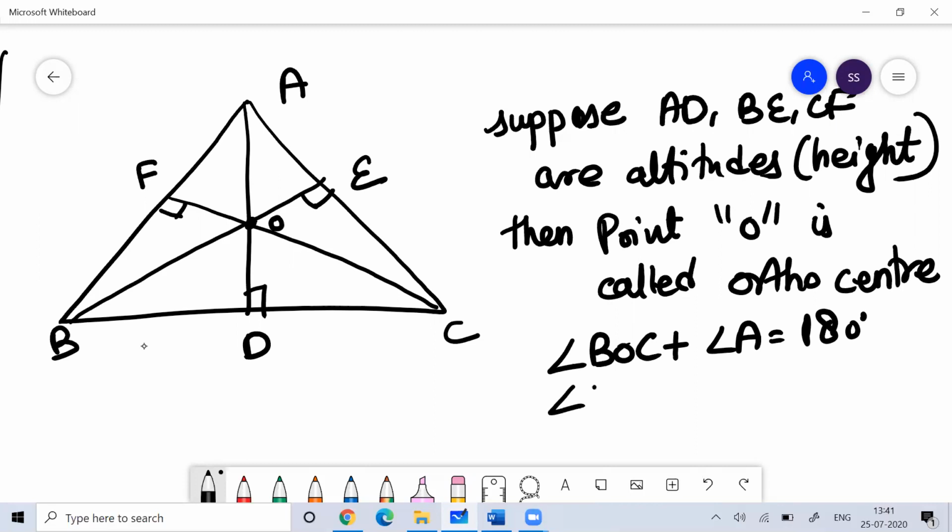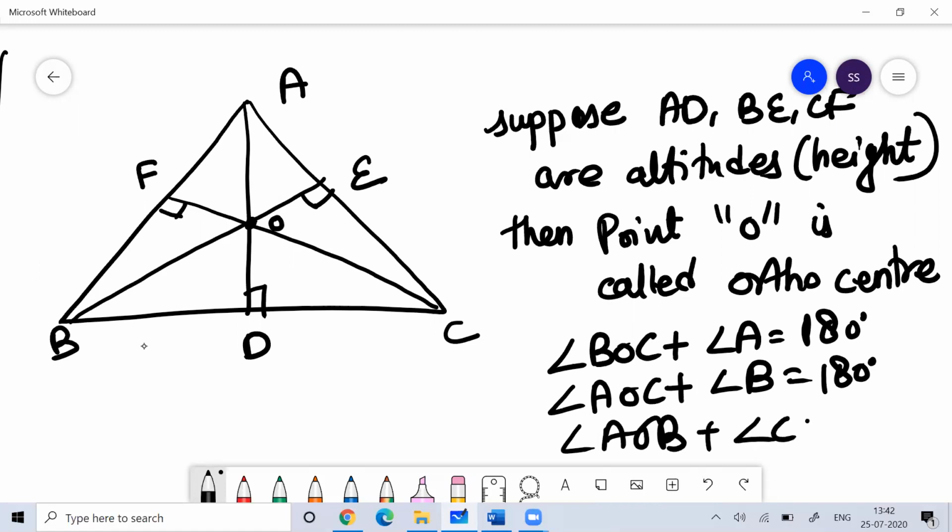Similarly, the sum of angle AOC plus angle B would be equal to 180 degrees. Similarly, the sum of angle AOB plus angle C would be equal to 180 degrees. Very important property which you can keep in your mind.